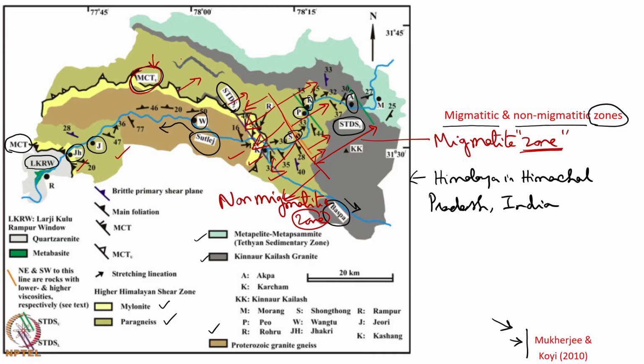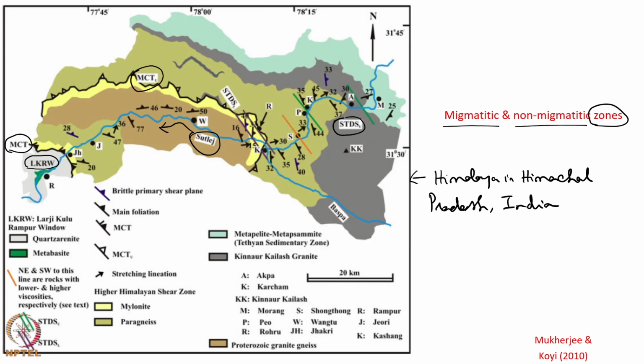is the greater Himalayan crystallines, and south of it is the lesser Himalaya, although there is a debate whether this MCTU itself is the boundary between lesser Himalaya or greater Himalayan crystalline, or the main central thrust lower, which is far away from the map, and in this place I tentatively draw here. The debate is whether this marks the actual boundary between the greater Himalayan crystallines at northeast and the lesser Himalaya at the southwest.